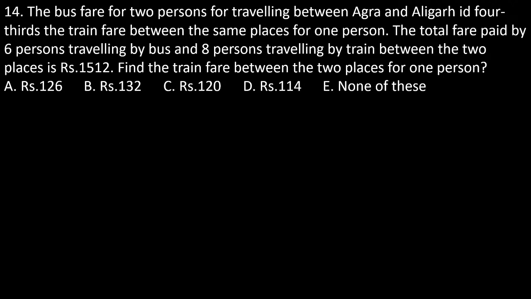Bus fare for two persons for traveling between Agra to Aligarh is 4/3 of the train fare between the same places for one person. They are comparing two persons of bus fare to one person of train fare. The total fare paid by 6 persons traveling by bus and 8 persons traveling by train between the two places is 1,512. Find the fare between the two places for one person. So just find the train fare.